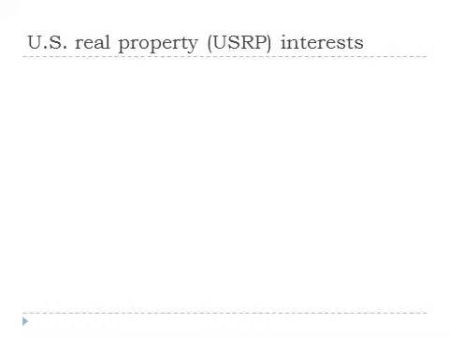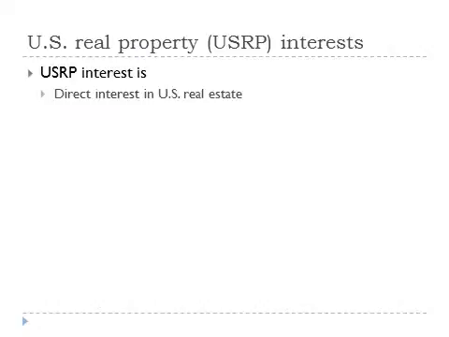Let's start the discussion with the definition of a U.S. real property interest. A U.S. real property interest is defined as a direct interest in U.S. real property, which includes an interest in land and buildings, an interest in a mine, well, or other natural deposit, where that real property is located in the United States or the U.S. Virgin Islands.